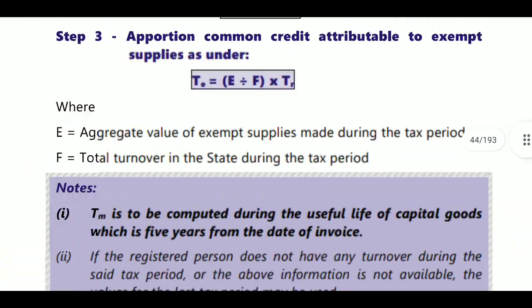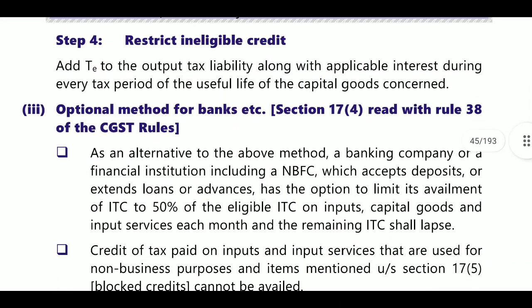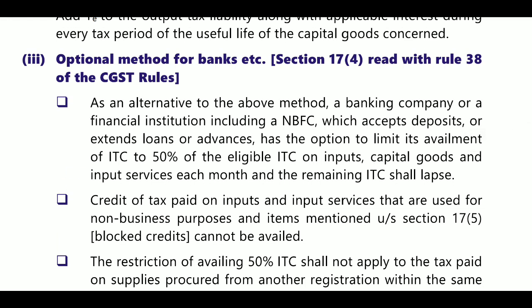Changes common use residual item. Okay. After this, restricted ineligible credit. Next, optional method for banks, and section 17.4 read with rule 38. So they have two options.